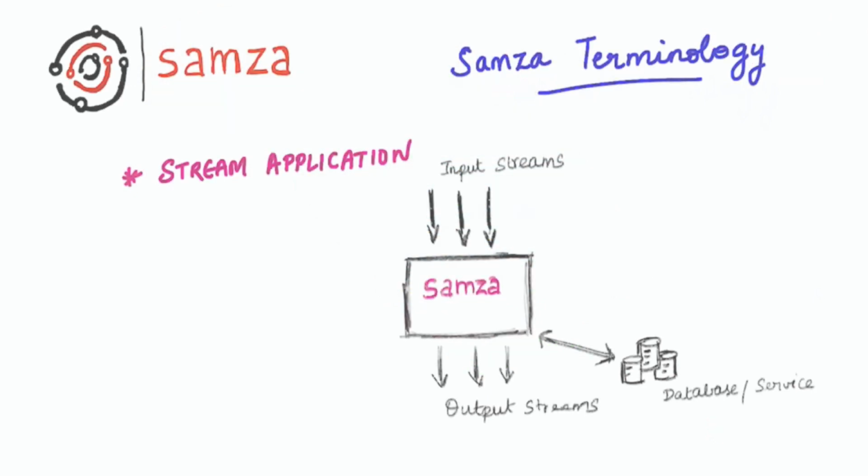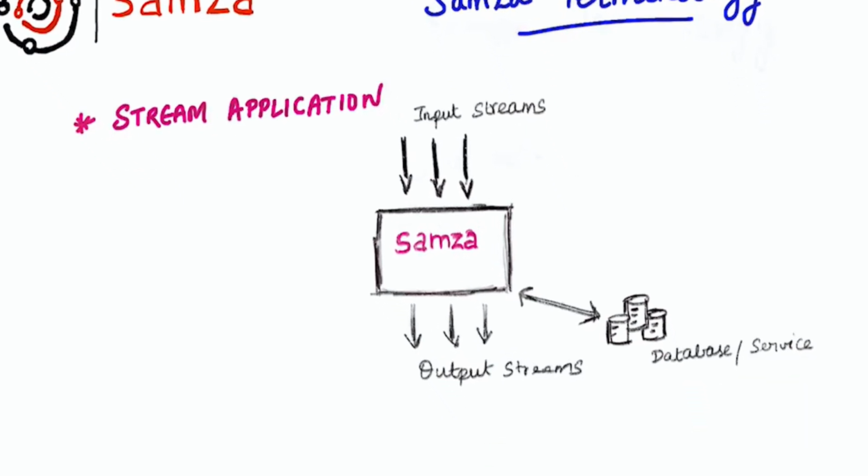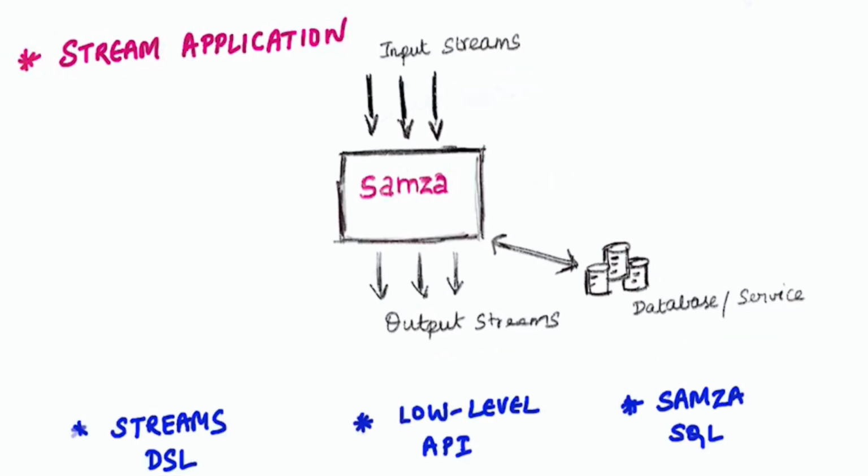Now that we have gone through what is a stream in Samza and why we need state in stream processing, we are ready to discuss the next concept: what is a stream application. We refer to a stream application as any application that's written and developed using the Samza API. A Samza stream application typically reads from one or more input streams, processes or transforms the data, and emits it to an output stream or a database.